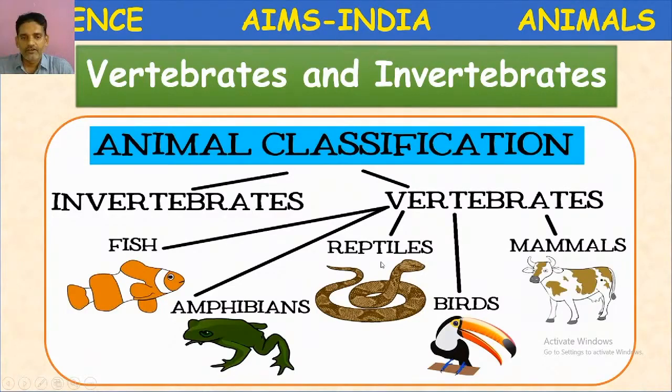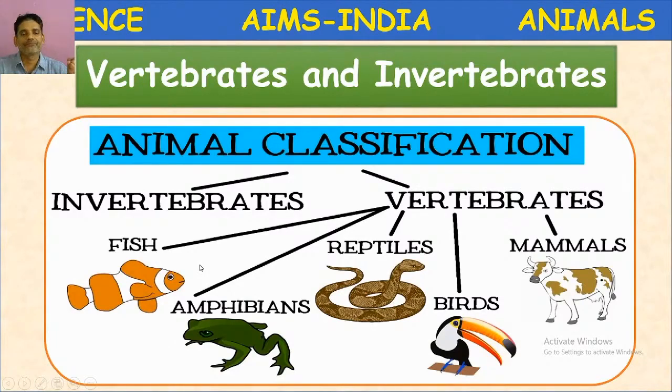Vertebrates are again divided into 5 main groups or 5 categories. They are fish, amphibians, reptiles, birds, mammals. Fish, they are aquatic. Let us study few characters. Fishes are aquatic, live in water. They possess scales and fins. They respire with gills. Few basic characters by which we can remember that group, fishes.